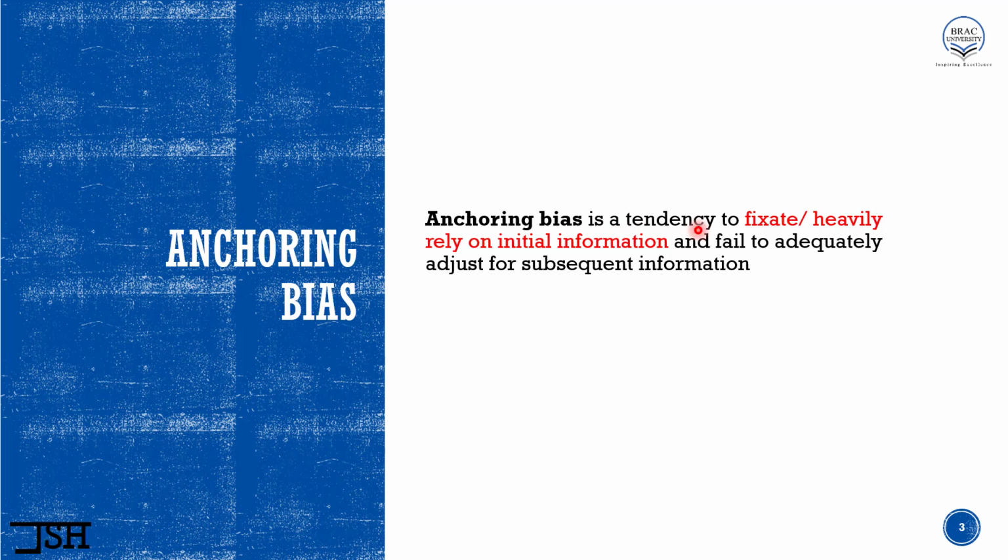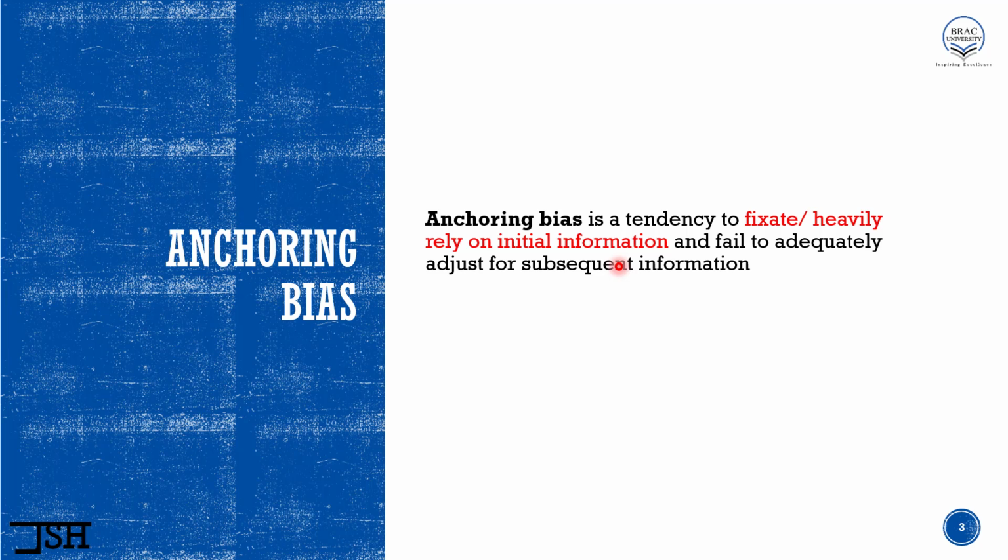Anchoring bias is a tendency to fixate or heavily rely on initial information and fail to adequately adjust for subsequent information. I know the definition is a little bit confusing. Don't worry, I'm going to explain it very soon and then I'm going to give you an example. Let's take a look at the keywords. Fixate or heavily rely on initial information. So that is what happens in anchoring bias.